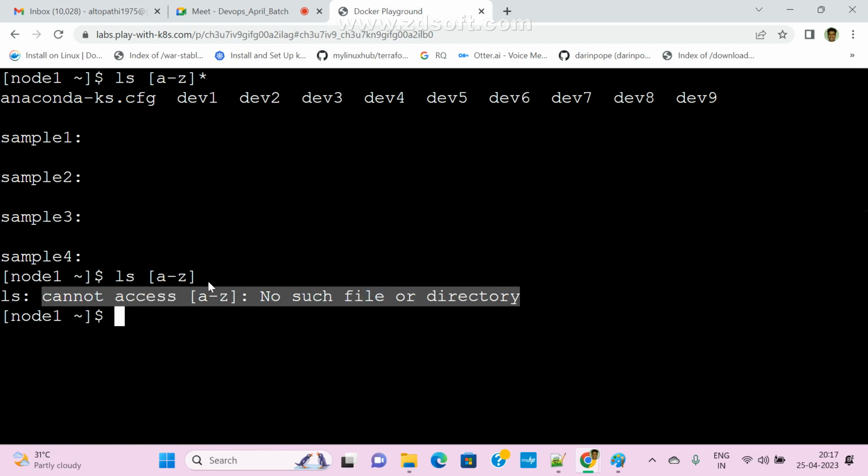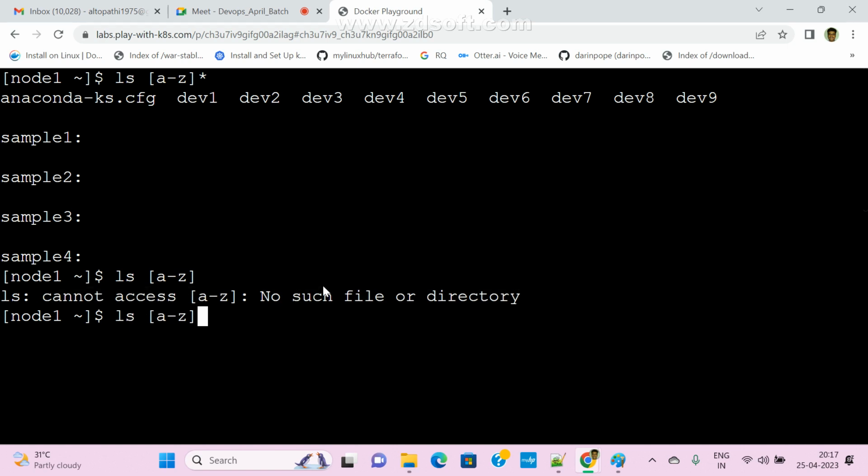A to Z means it starts with any character, but I didn't mention how many characters, so that is the reason I am mentioning star. Star means the file name can have any characters, but it should start with A, B, C, D up to Z, all only lowercase. Suppose I pass uppercase, now check it.